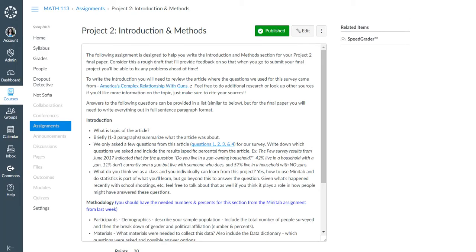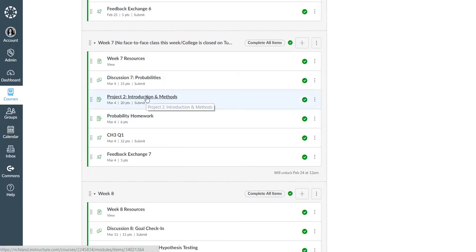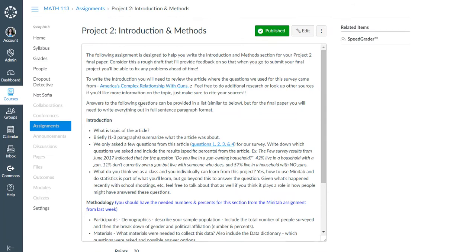So the next one is right here, introduction and methods. For that one, you're going to be actually writing the introduction and methods section for project 2. So even though it's a rough draft, please take it seriously, because the more you give me, the more feedback I can give you. That way when you go to do your final report for project 2, you'll know that it's really good.